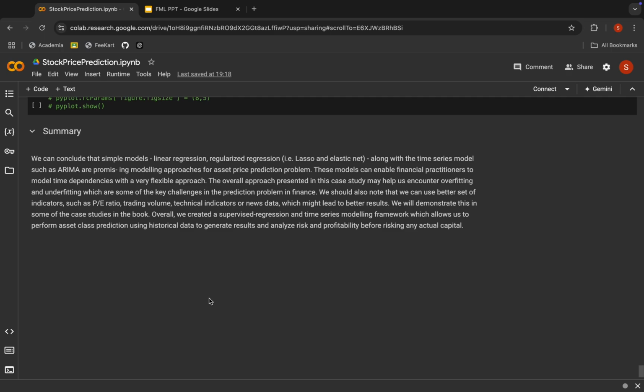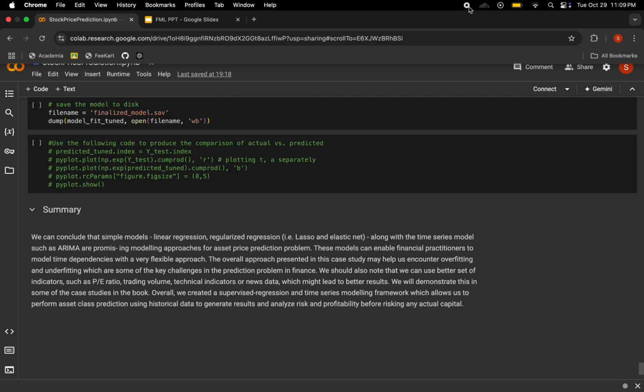We will demonstrate this in some of the case studies, and overall we find key supervised regression and time series modeling frameworks which are used in asset class prediction are generally better performing. So thank you. We'll end it here.